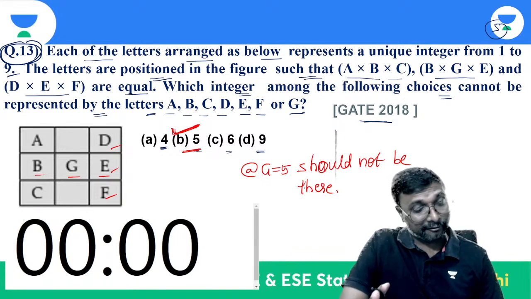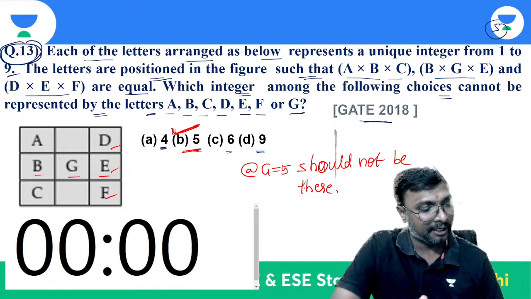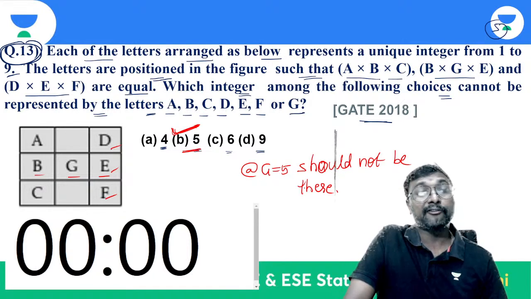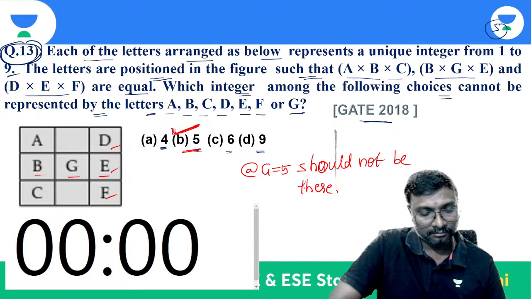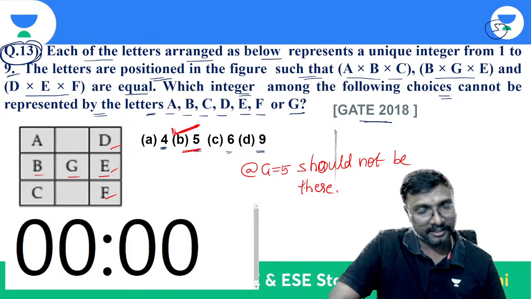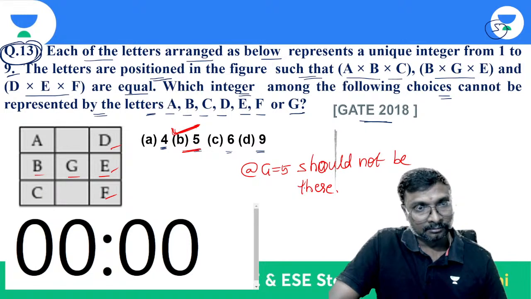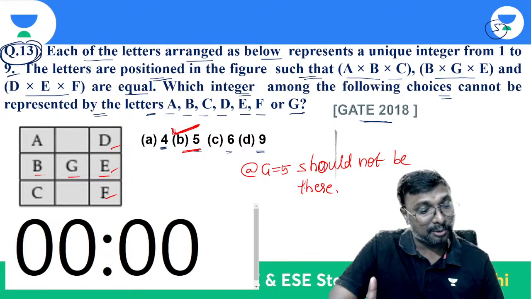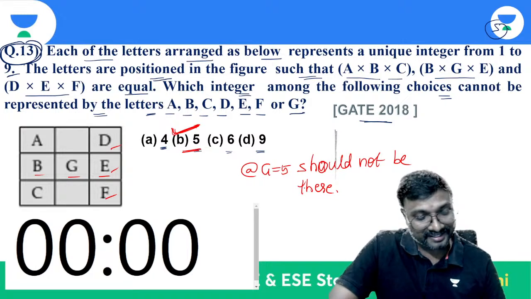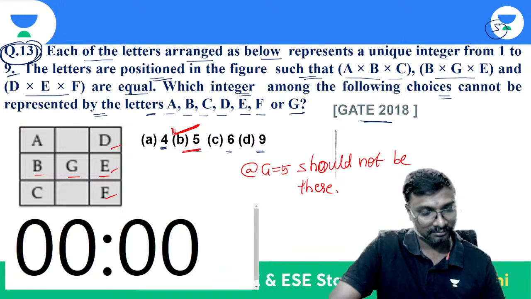Is it possible to get 5 in the ones place without multiplying with 5? Everyone, is it possible or not possible?